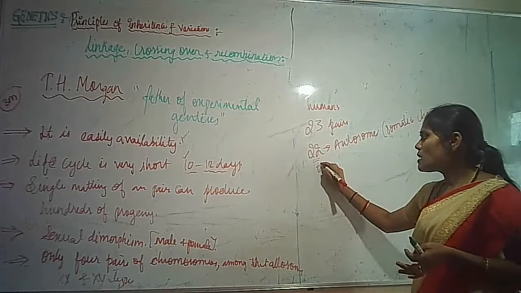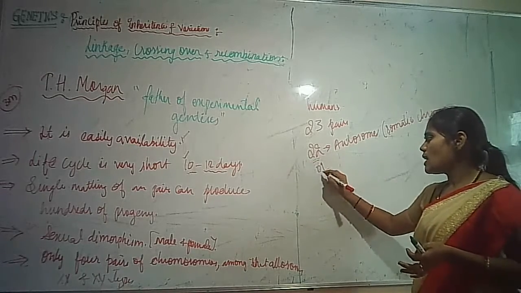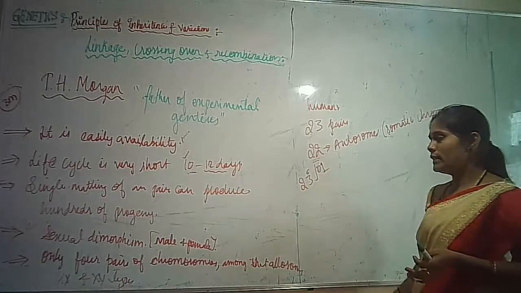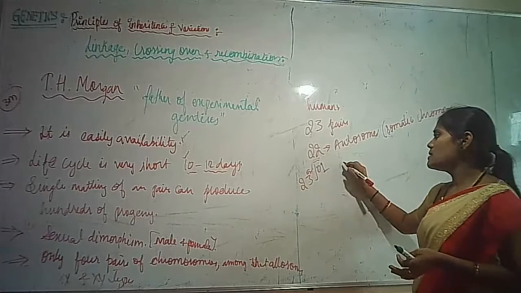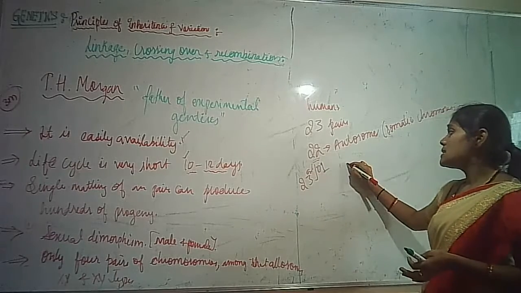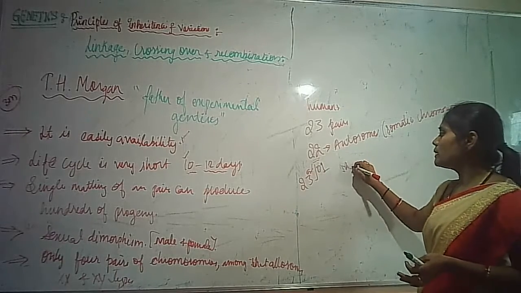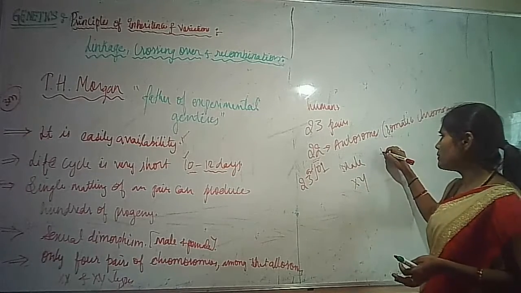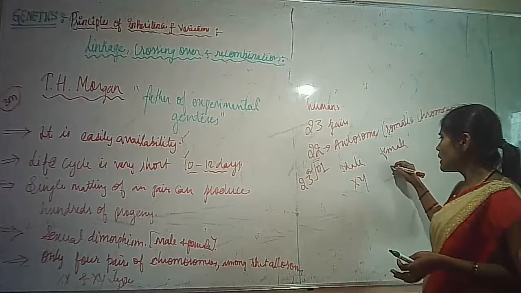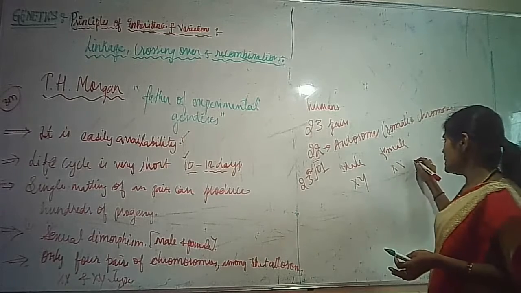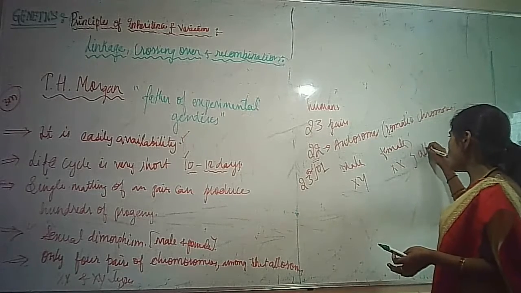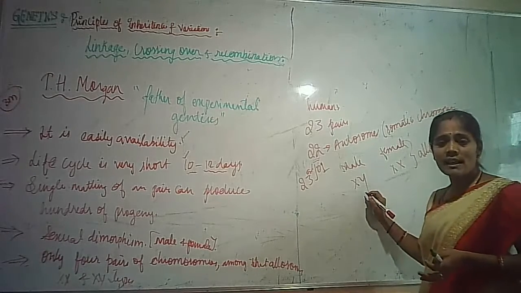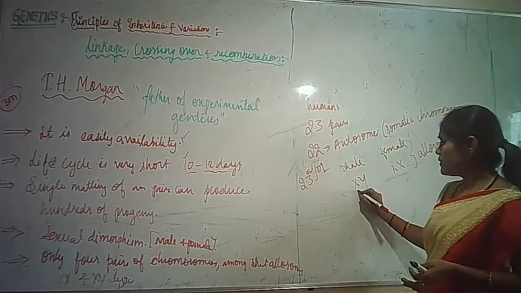But the last pair, that is the 23rd pair, in the male is XY and in the female is XX. These are called allosomes, which determine the sex of the organism.